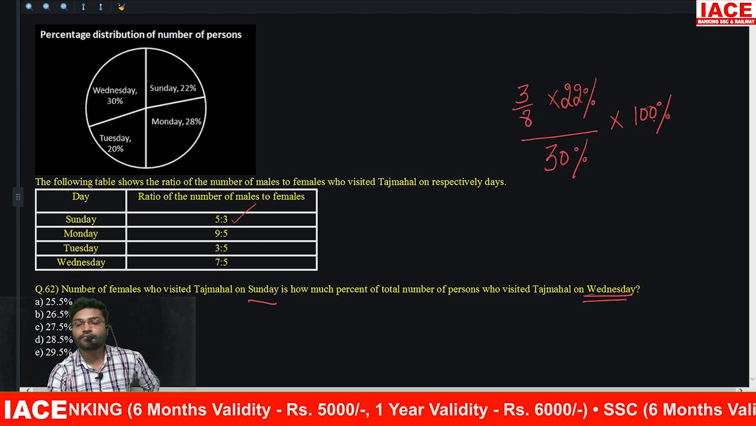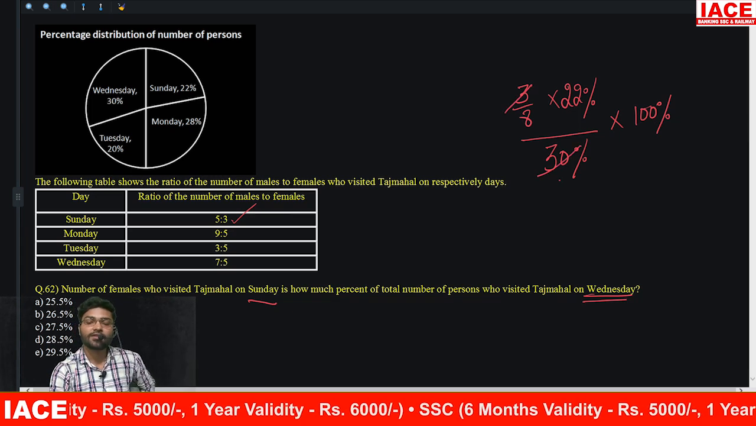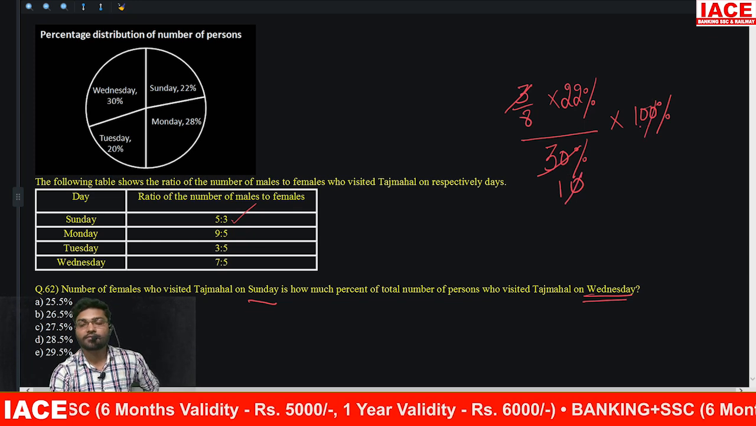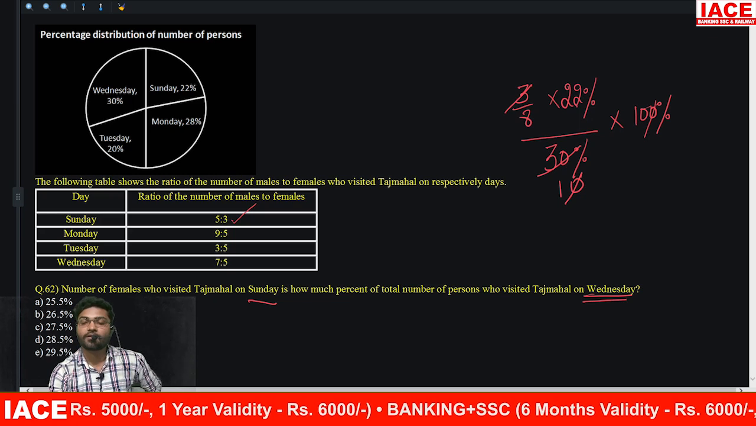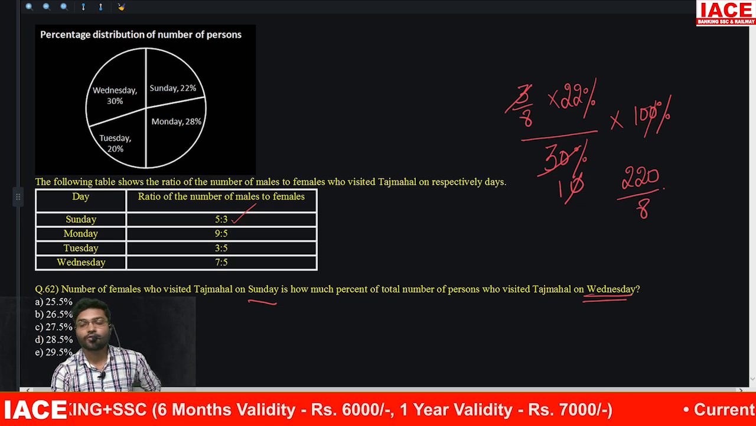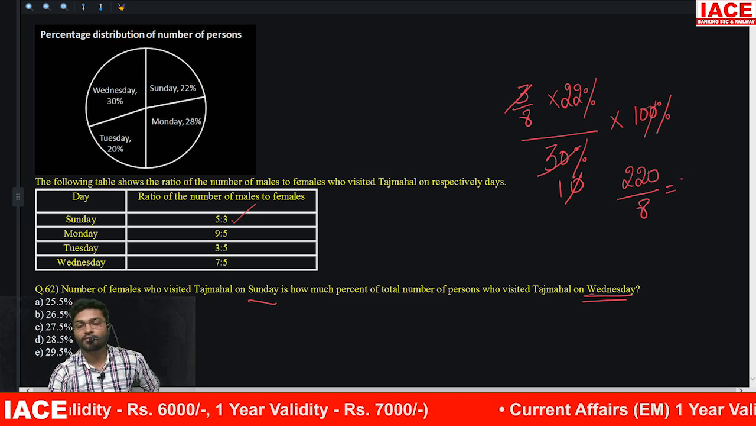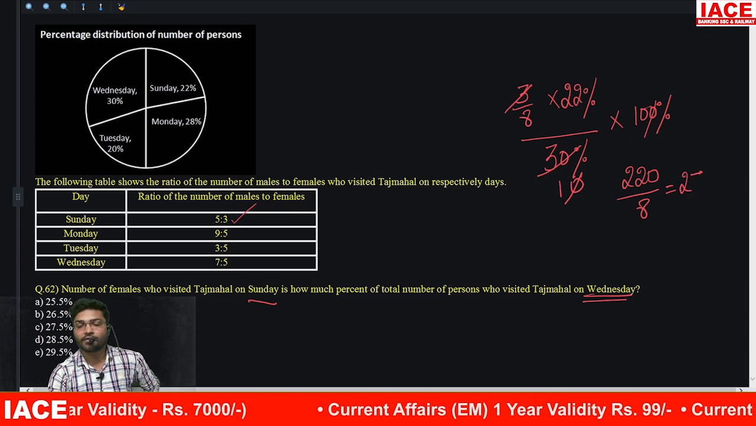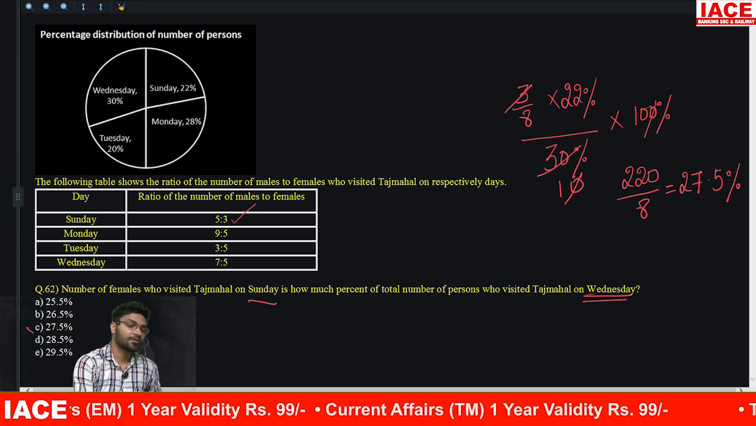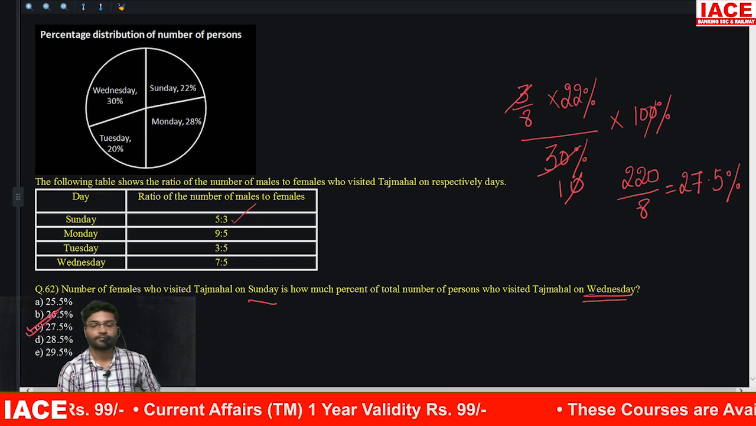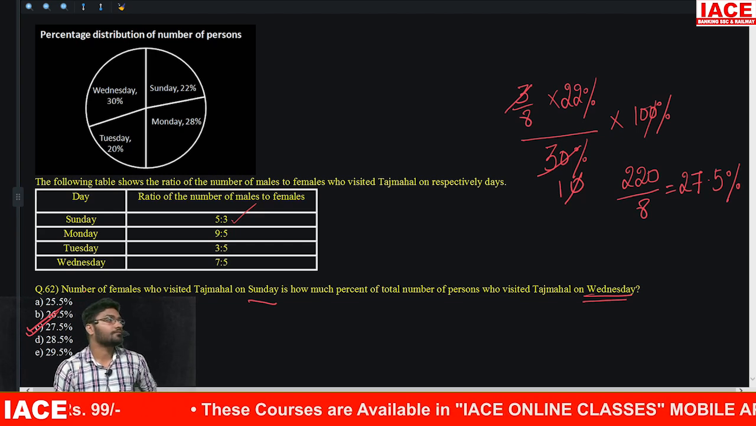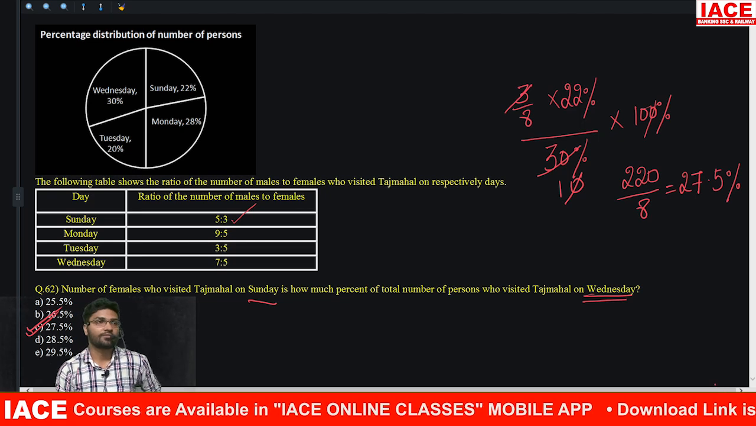So can I cancel like this? 3 ones, 3 tens. Cancel cheyacham. 0 gets cancelled. What else? How much we are getting? 220 divided by 8 is 220 divided by 8 how much? 27.5%. 27.5% is option C. Ratios, percentage, you will not find value.